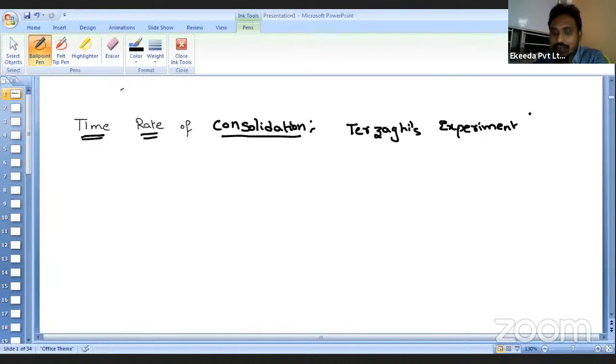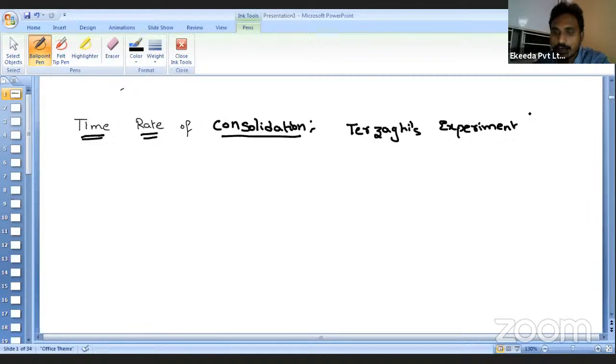In that process, the stress in the water decreases gradually, and simultaneously the effective stress increases. The thickness of the soil also changes. That means we can also call it settlement of the soil.